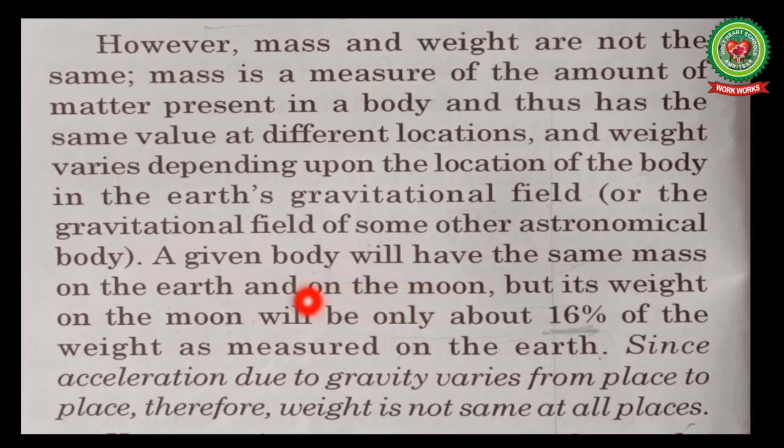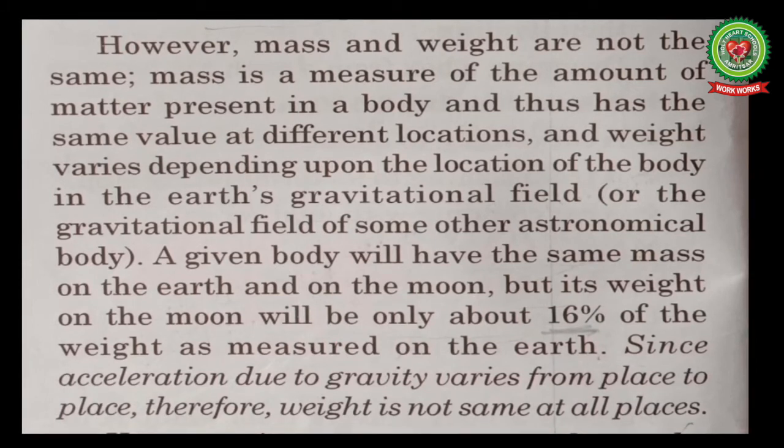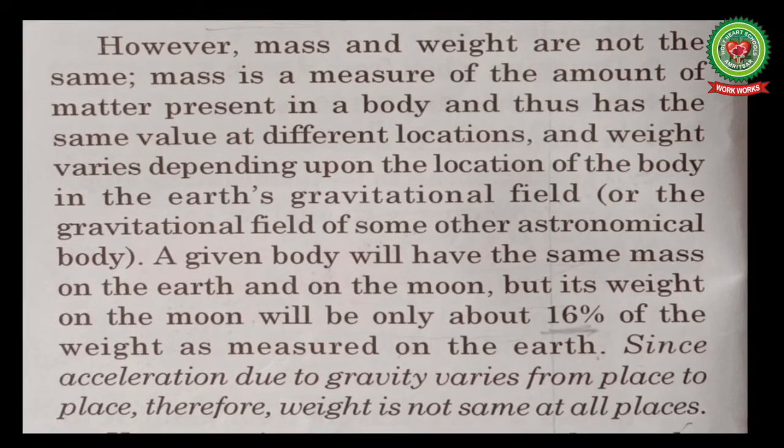Why? Because the amount of matter of the body remains the same on the Earth as well as on the Moon. But its weight on the Moon will be only about 16% of the weight as measured on the Earth. Why? Because the pull of gravity on the Moon is less than the pull of gravity on the Earth. Since acceleration due to gravity varies from place to place, therefore weight is not the same at all places.